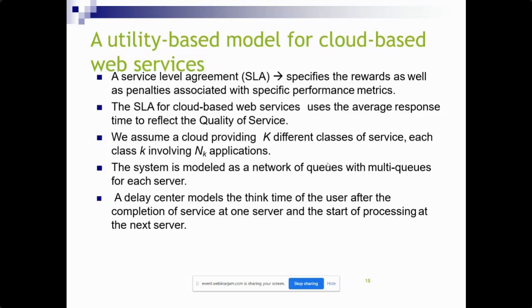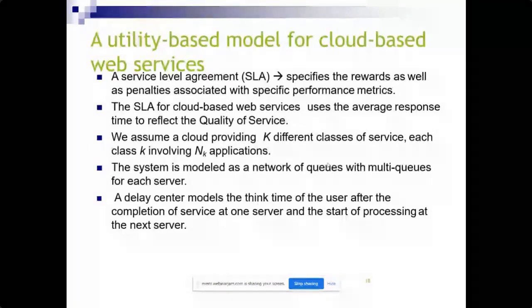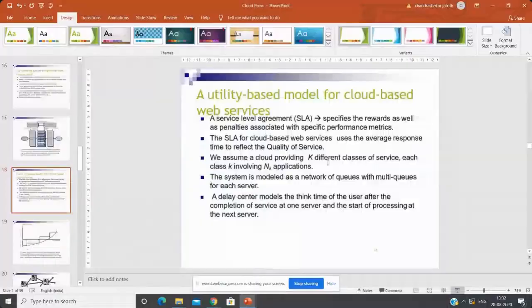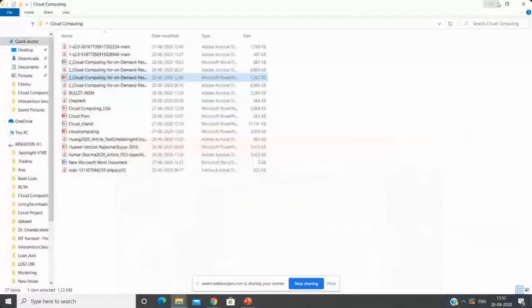Many researchers work on QoS parameters, means QoS factors of cloud-based web services, and they use different applications and different mathematical models, and they find out that this cloud service is best compared to other services. I will show one example.